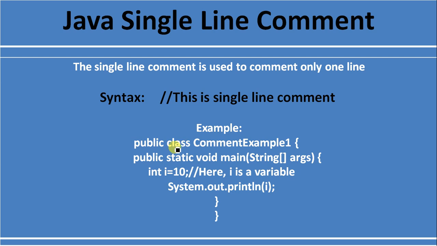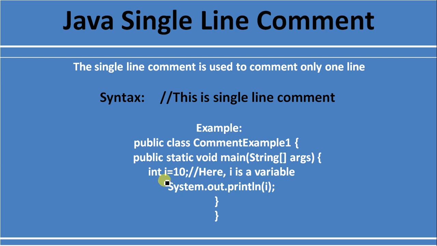You define a class CommentExample1, public static void main method, and here you are defining a variable int i equal to 10. But you want to give some information about this variable, so in future you are able to understand why I declared this variable, or what is the use of this variable.